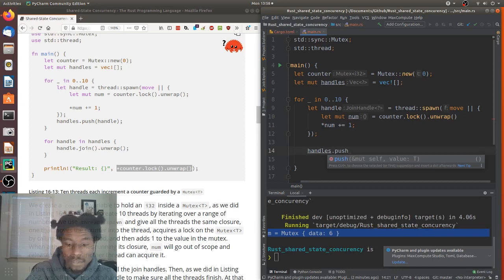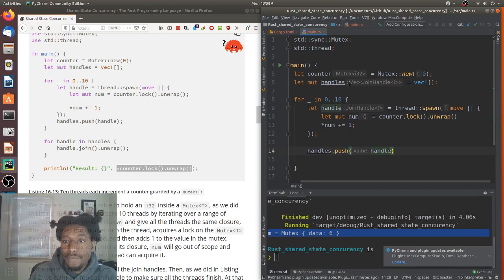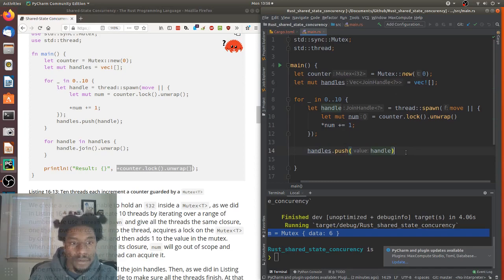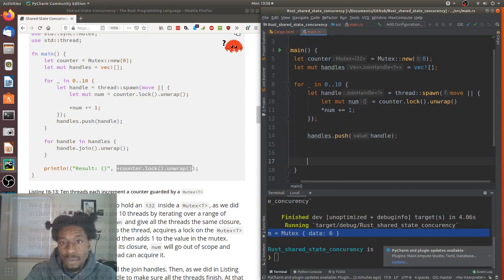Handles push handle. And now once we do the push of the handle, we now have a type for our vector. Just as you can see that prior to this, the vector didn't know what it was going to be. Handle, now it does. And then last but not least, that for loop ended, right? Ooh, it did not.